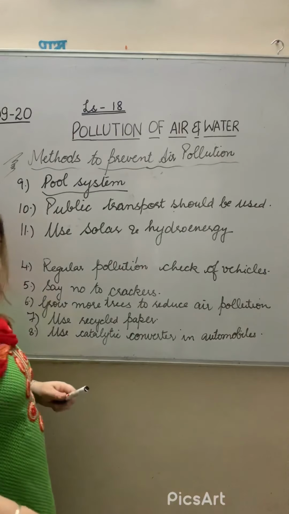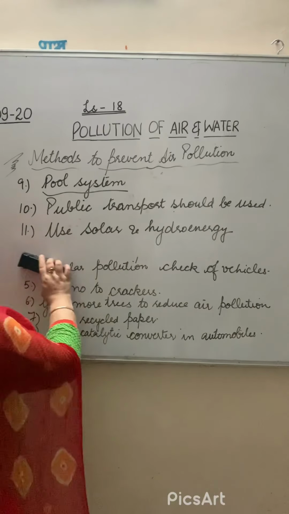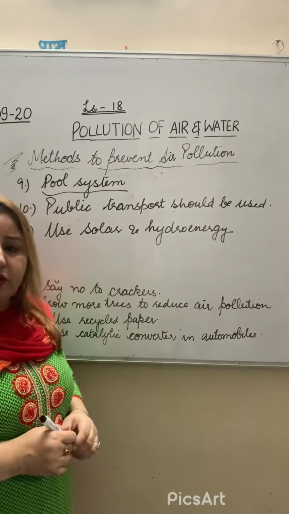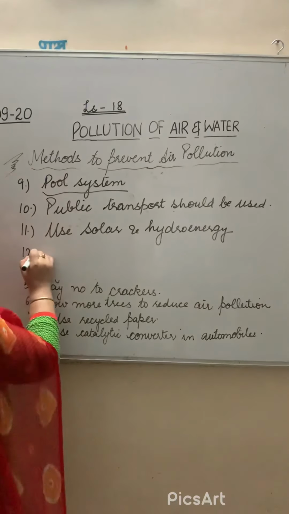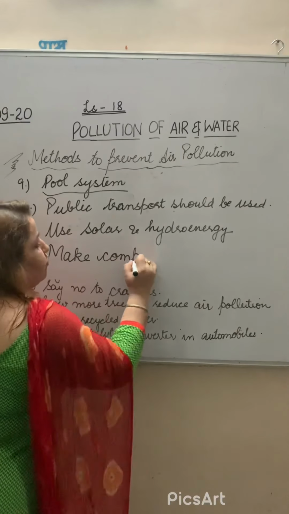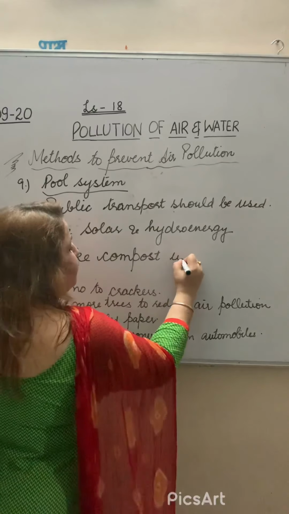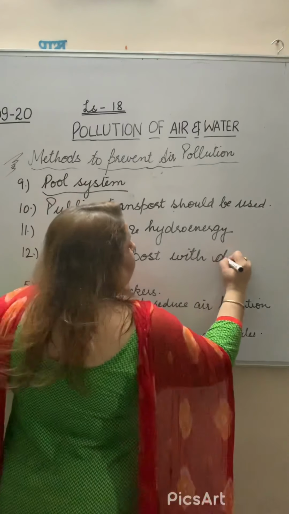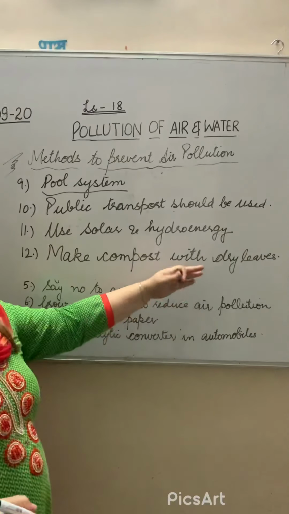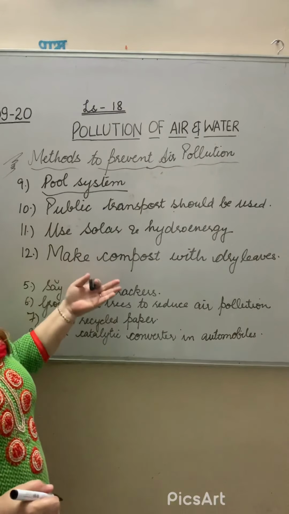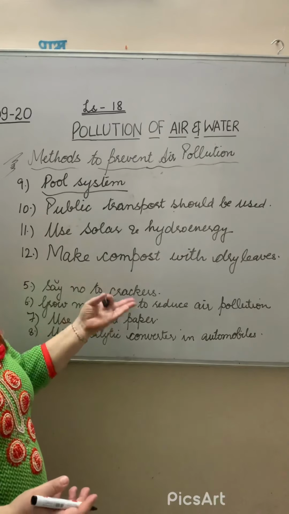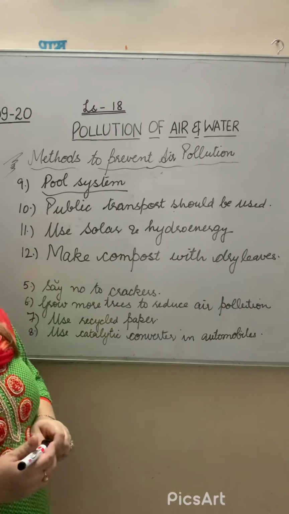We can do one more important thing: make compost of dry leaves. When we burn dry leaves, it causes air pollution. So what we have to do is make compost with the dry leaves. That compost will help increase the fertility of the soil, adding manure, and we can also reduce air pollution.